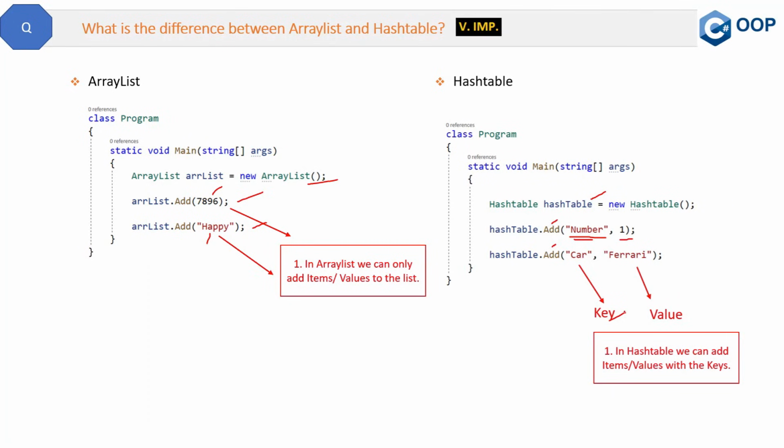So when you want to retrieve the values from the hash table, you can directly use the keys rather than iterating the loop as you would do in the ArrayList. So this is the difference. In ArrayList, we have only items and in hash table, we have keys and items. So I hope you liked the answer and you understand the difference between these two collections.